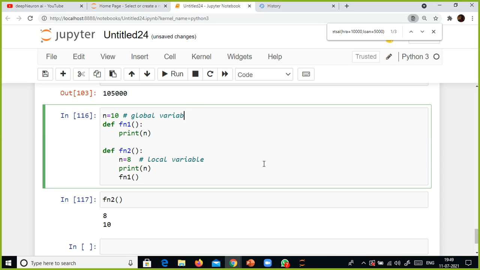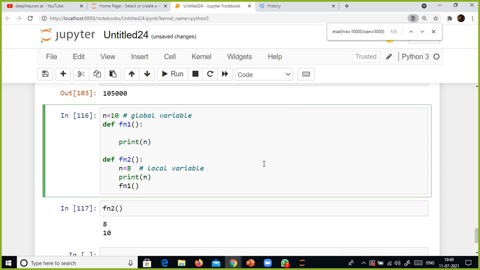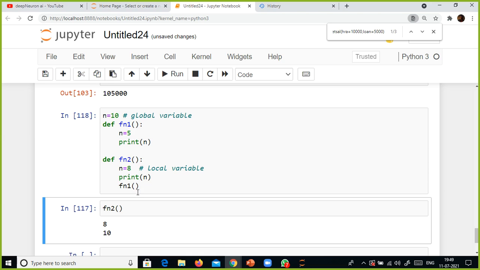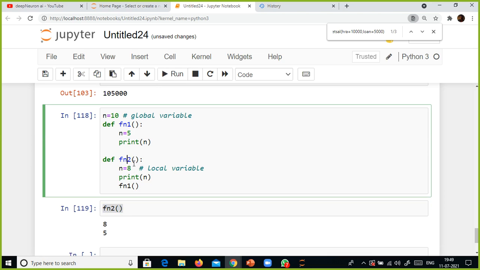Okay, to verify this, here I'm going to say n equal to 5. So I'm going to execute this one. Let's see what happens here. I just call the fn2 function. This function will get invoked. In this function the value 8 will get assigned, and 8 will get printed. The third statement will get executed because the interpreter executes the statements line by line, right? fn1. So it calls this function.